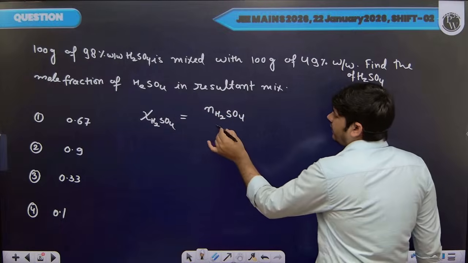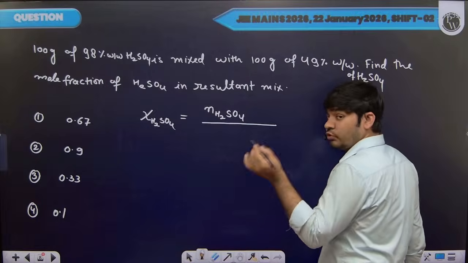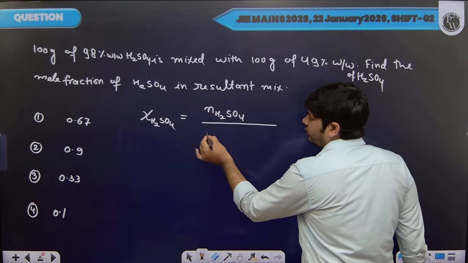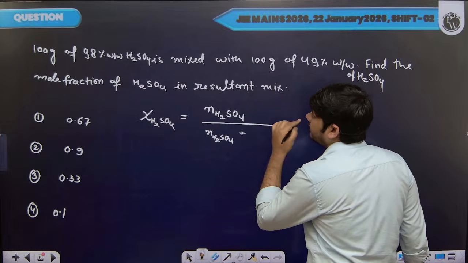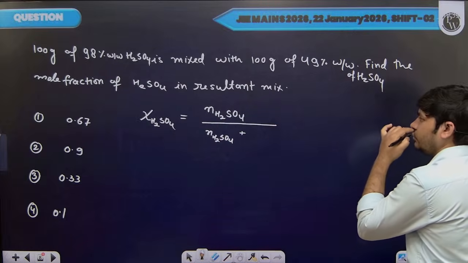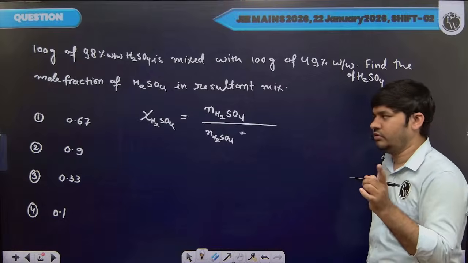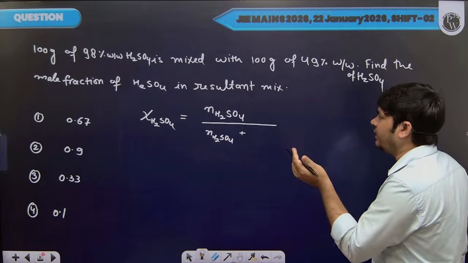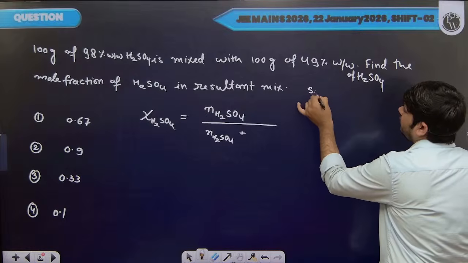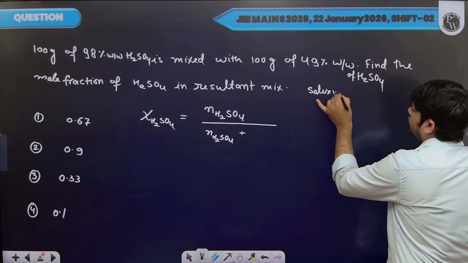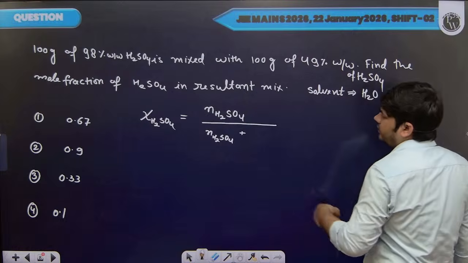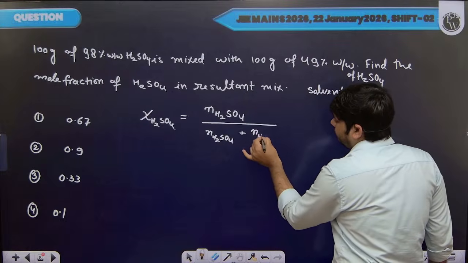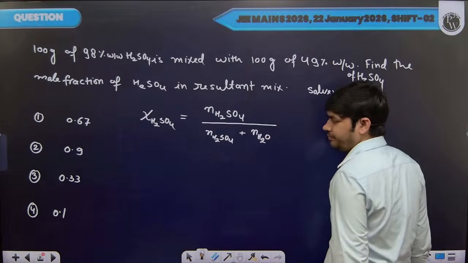And the total number of moles, the solute is H2SO4 and the solvent, I think they should mention solvent. Now, if solvent is not mentioned, then by default we assume solvent as water. So we need to find out the moles of water as well. Clear?